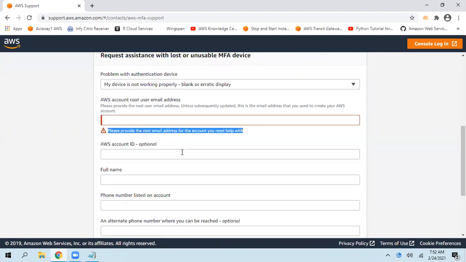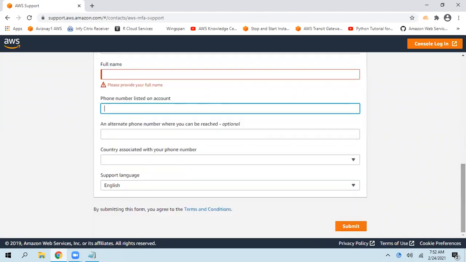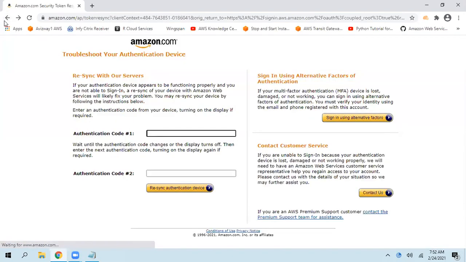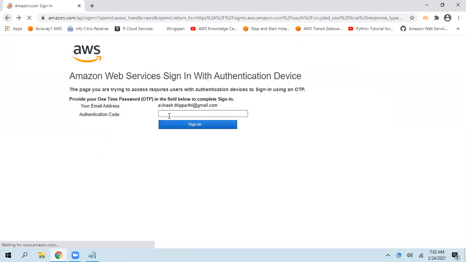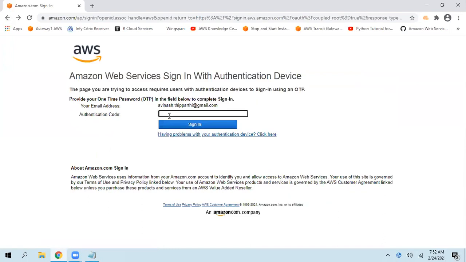The 12-digit account ID is not mandatory, it's optional. Full name, phone number associated with this account, and when you click on submit, you will immediately get a call from AWS and they will help you fix the issue. They will send a code to your email ID. When you mention that code to them, they will temporarily deactivate MFA.